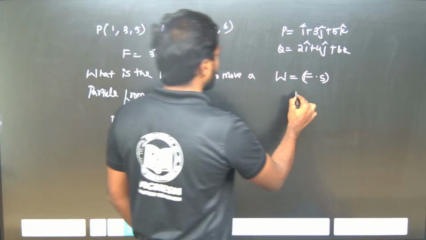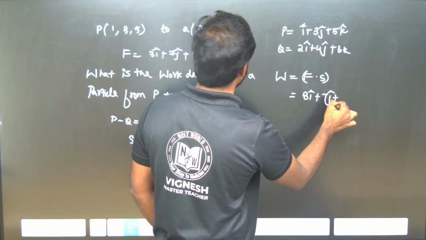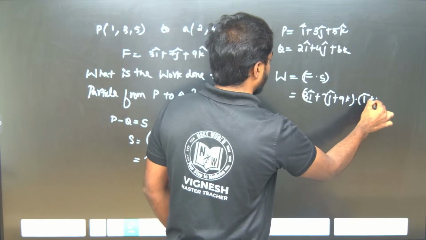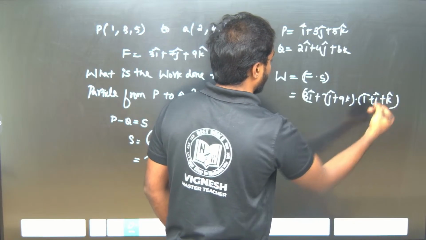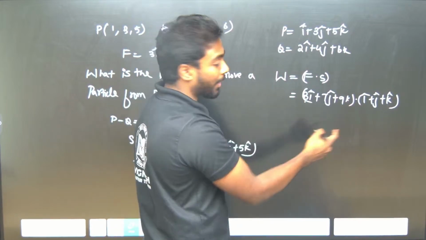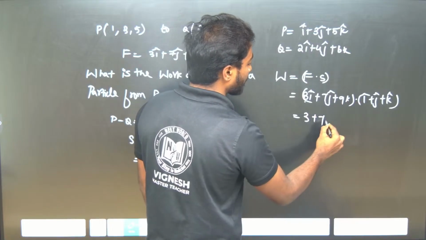Now the force is given as 3I cap plus 7J cap plus 9K cap dot I cap plus J cap plus K cap. So 3 into 1 is 3, plus 7 into 1 is 7, plus 9 into 1 is 9.